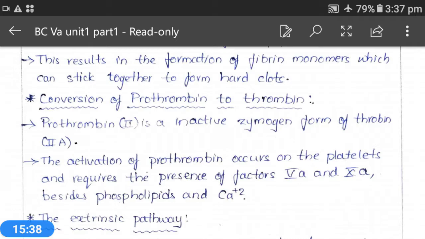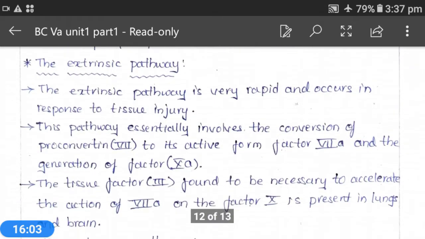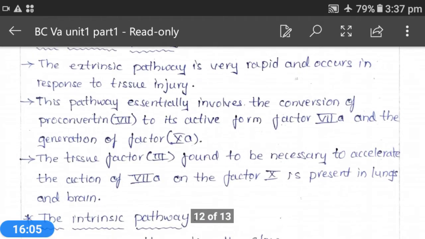will be activated. This pathway essentially involves the conversion of proconvertin, that is factor 7, to its active form factor 7A, and the generation of factor 9A. What happens here?